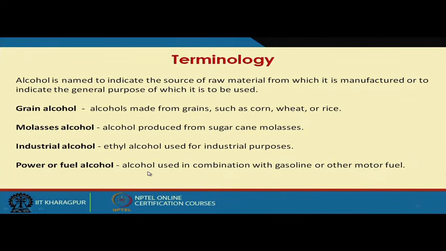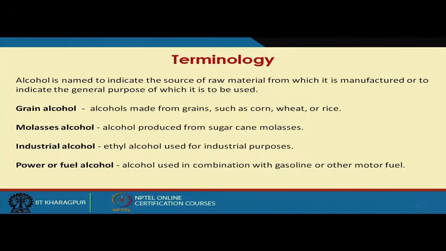As you know, India has an acute shortage of petroleum, because whatever reserves we have are hardly enough for 30 years. So we mostly import crude petroleum from outside, which is very costly. So the Government of India always encourages replacing 10 to 20% of gasoline with ethanol. When we use ethanol as a substitute for gasoline, we call it power alcohol.